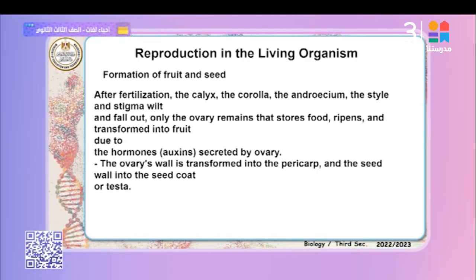Okay? After fertilization, the calyx, the corolla, the androecium, the styles, and the stigma wilt and fall out. Only the ovary remains as a food store, ripens, and transforms into fruit due to the hormones or auxin secreted by the ovary. The ovary's wall is transformed into the pericarp. That means the fruit wall. And the ovule turns into the seed coat or testa. That's right.